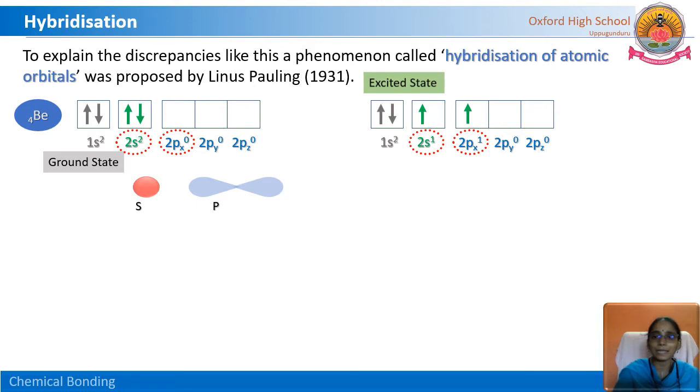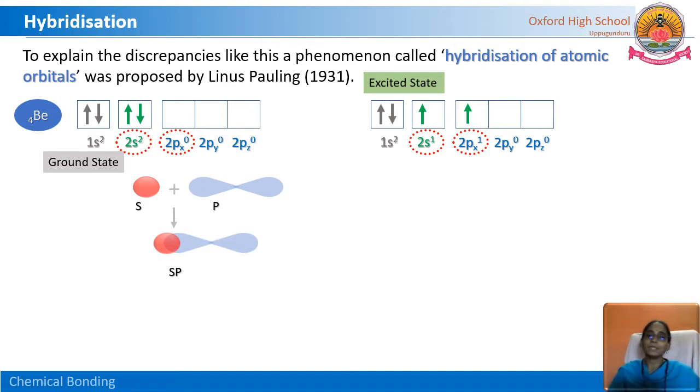After 1 electron jumps to the next level, these two, the s orbital and p orbital, overlap each other and form a new orbital, that is sp. This newly formed orbital is called the sp orbital.